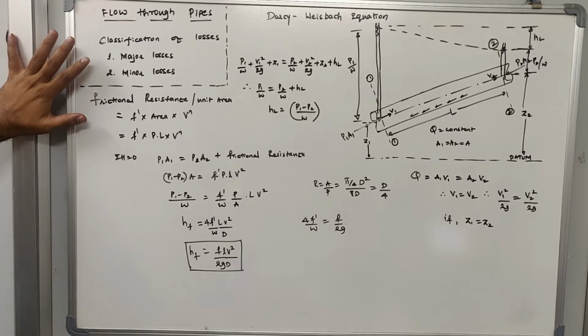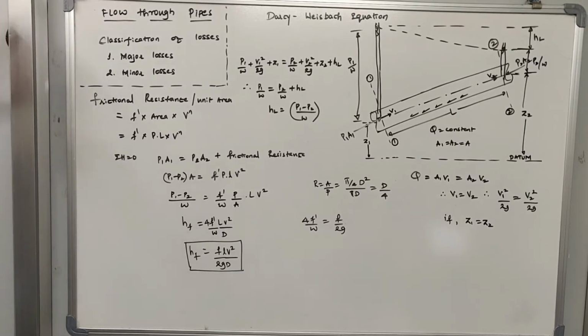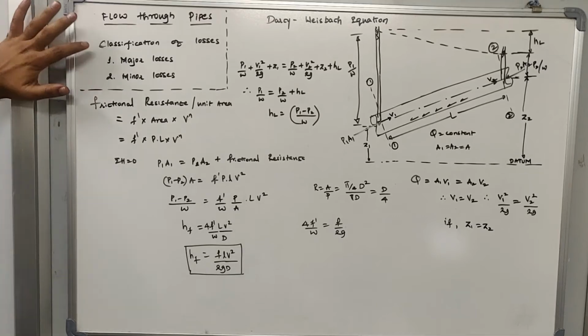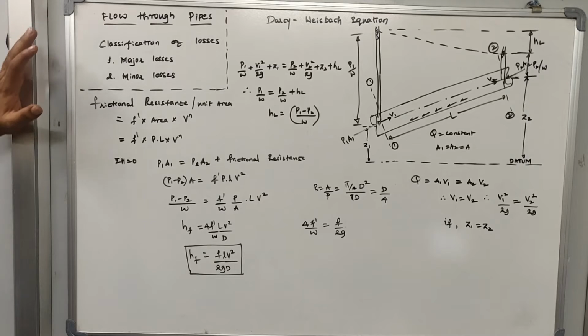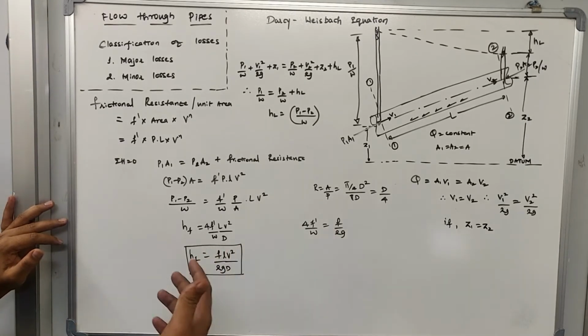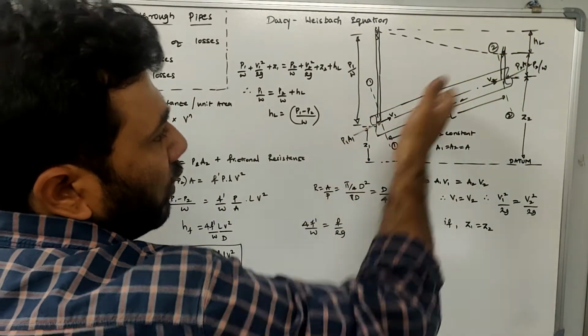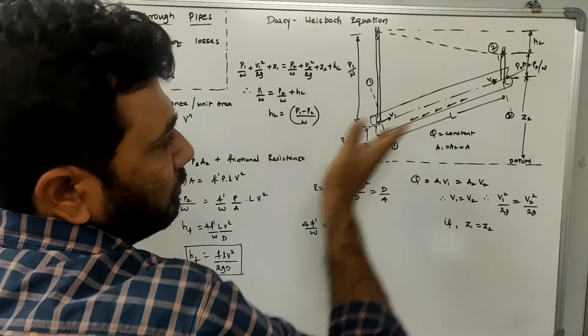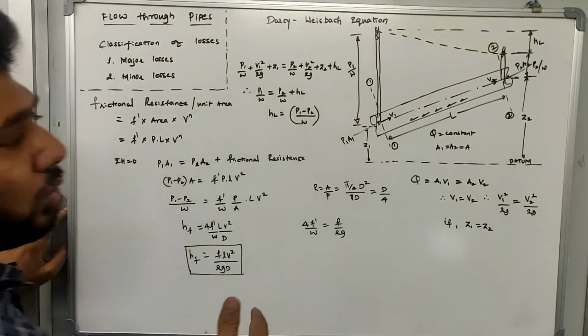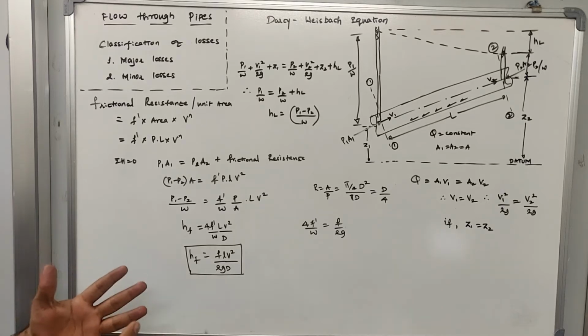Major loss is the energy loss that takes place in higher magnitude. To understand major losses, the first thing that comes to our mind is the resistance that is offered to the flow of water. Imagine this is the pipe. In this pipe the water is flowing in this direction, which is the upward direction, against gravity. As we know, in a pipe it is possible for the water to flow against gravity also.